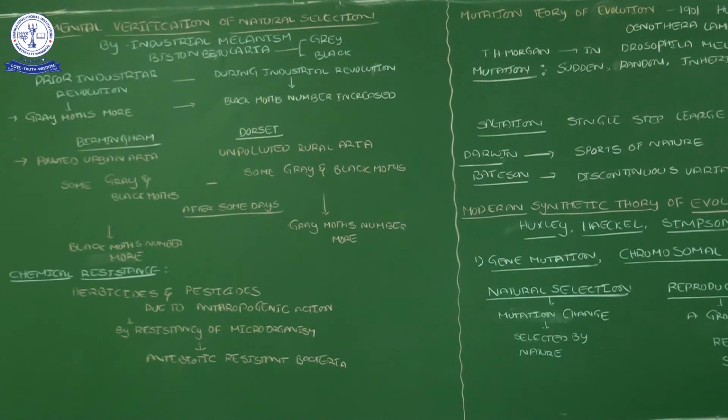So here the smoke is liberated by the industries, but nature plays an important role in the selection of those organisms. Naturally, based on the surroundings and the industry construction, in Birmingham black moths increased in number, and in the rural places of Dorset the grey moth is more in number. This is one of the evidences.